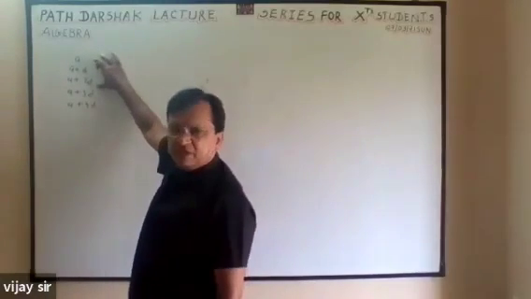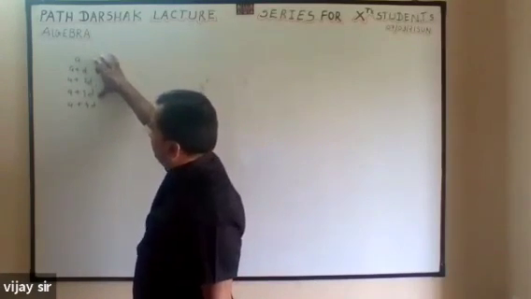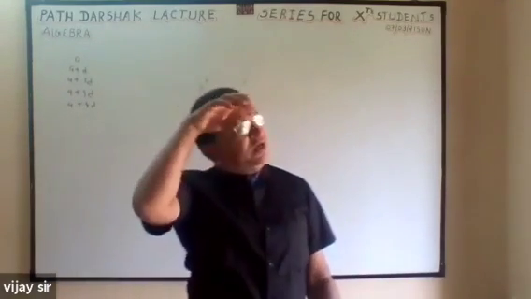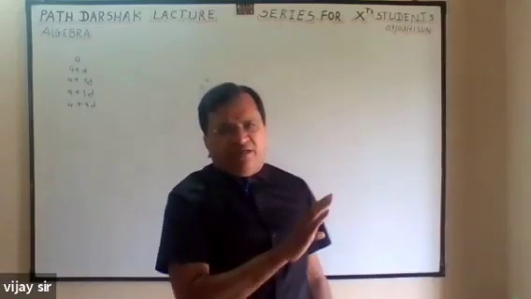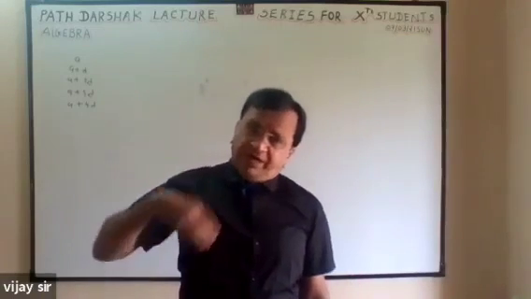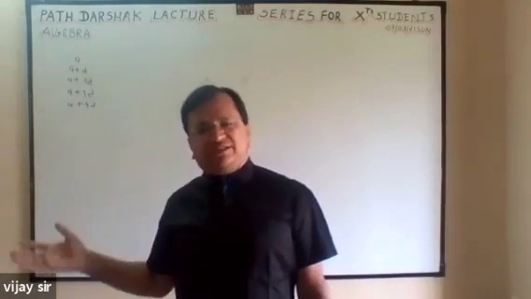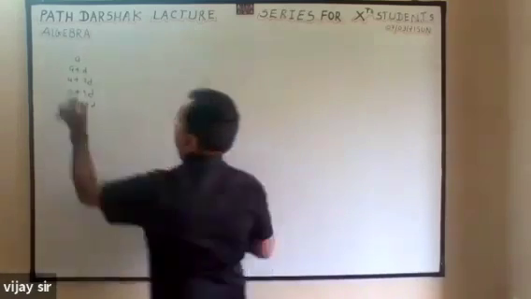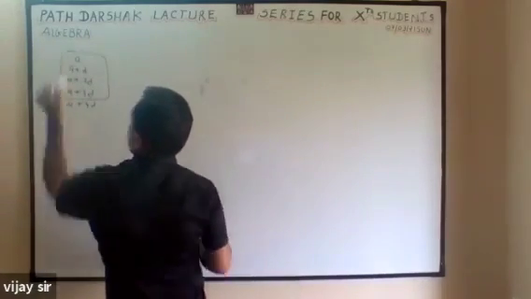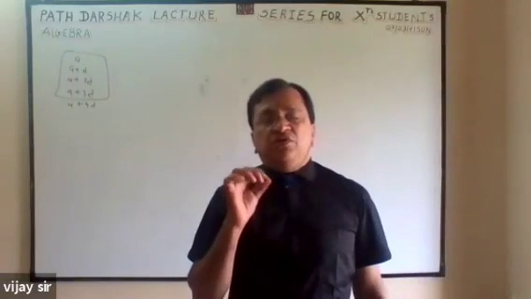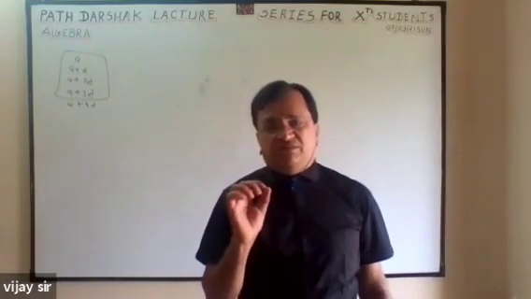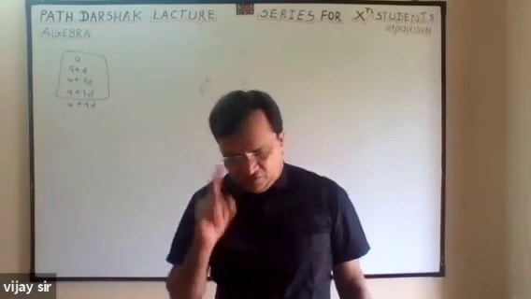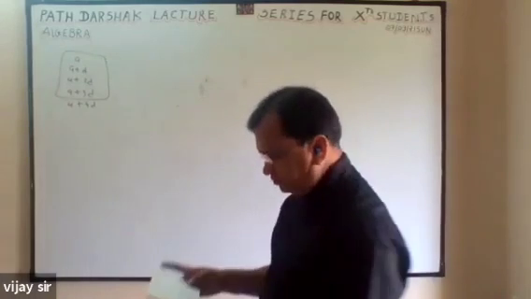If they ask for 3 numbers, you take this; if they ask for 4 numbers, you take this; if 5, this. In the textbook they have given a different way to consider 3 numbers, 4 numbers, 5 numbers. But whatever they have given, you can take this in sequence, and then you will get the same answer. Clear? So no need to remember separately for 4 consecutive terms of an AP.